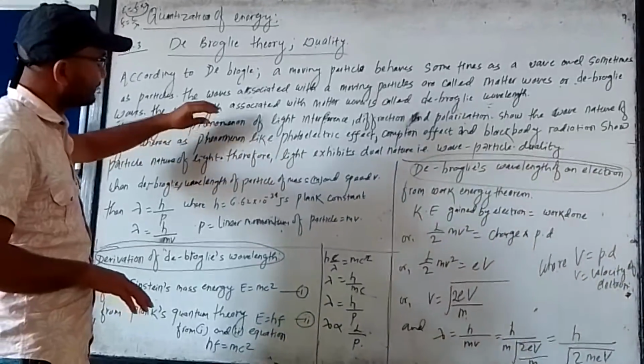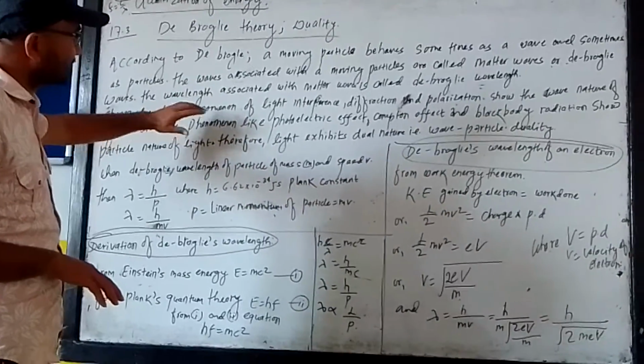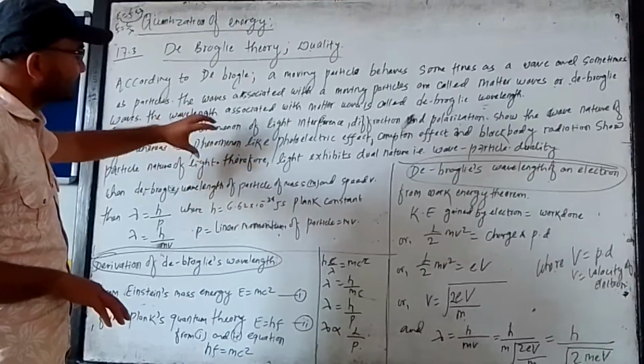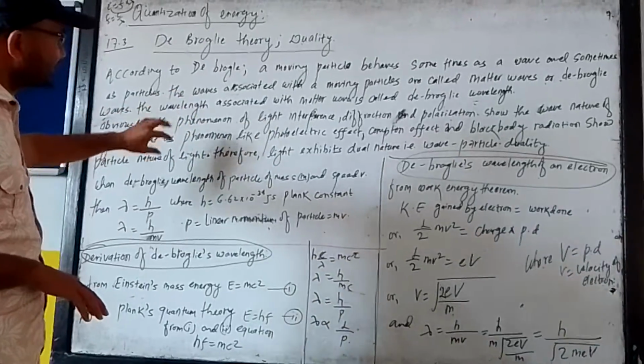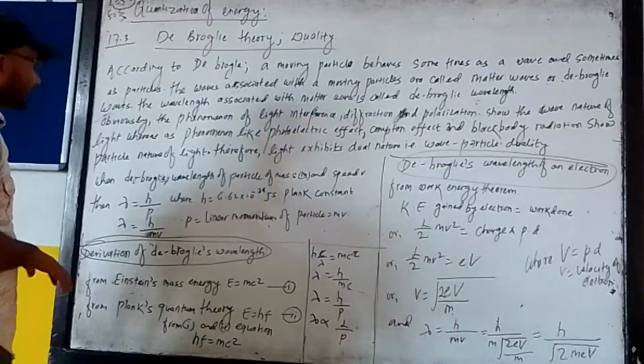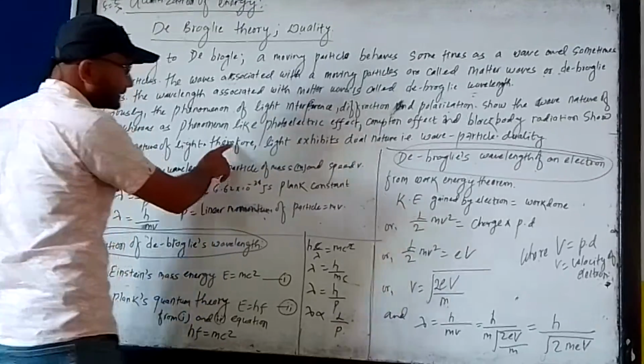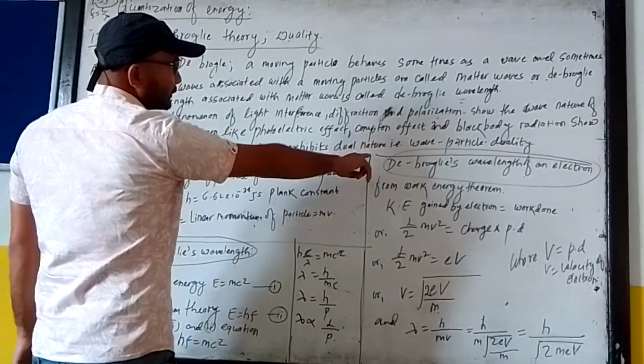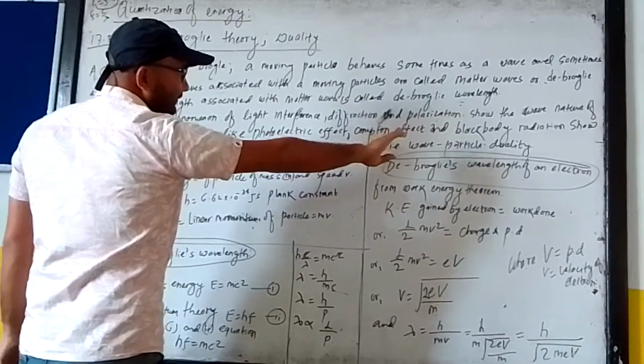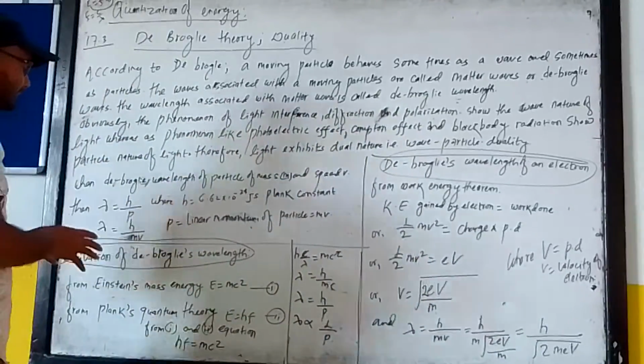So there are two things: sometimes light is a wave, sometimes light is a particle. Therefore, we can conclude that light exhibits dual nature, and the wave-particle duality is explained.